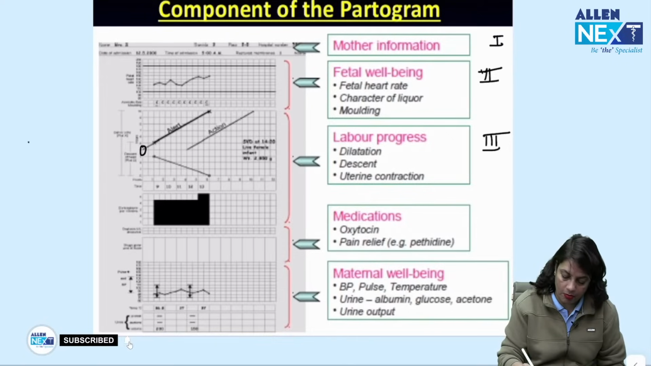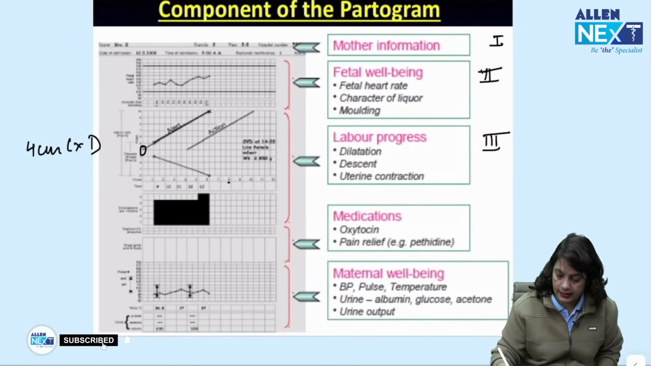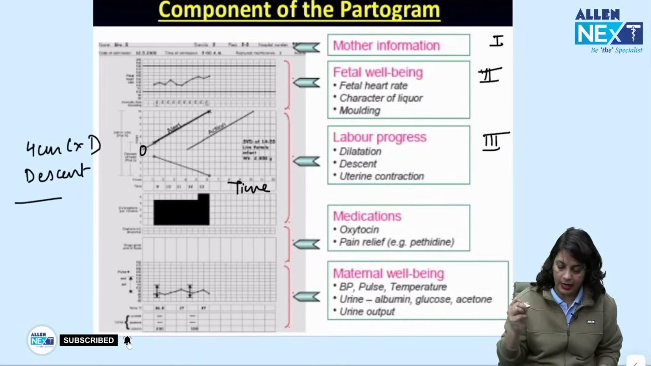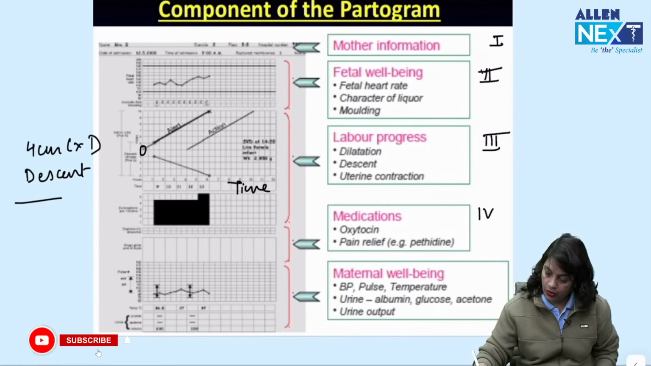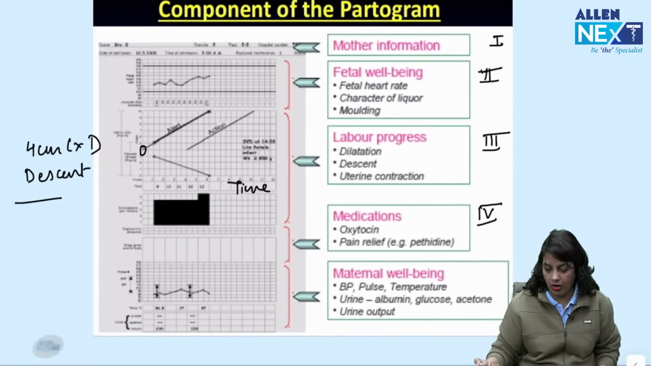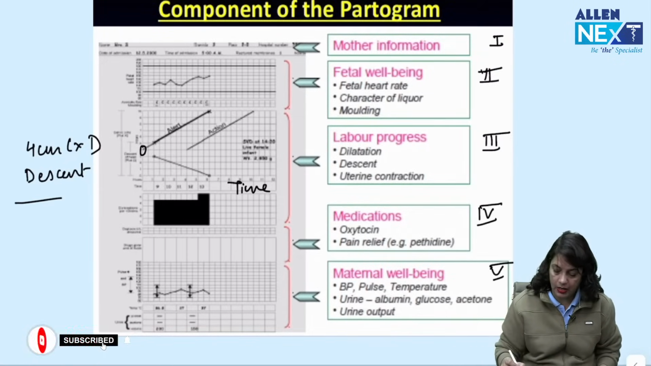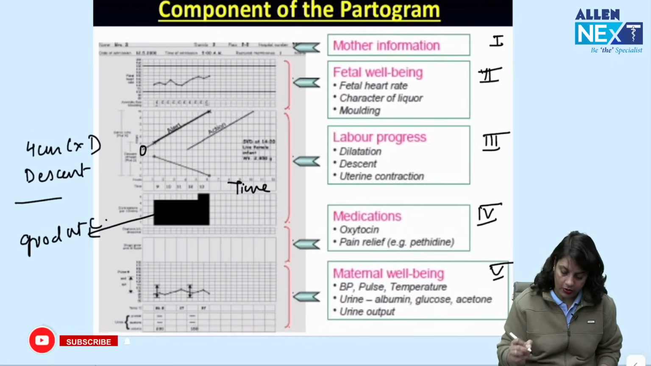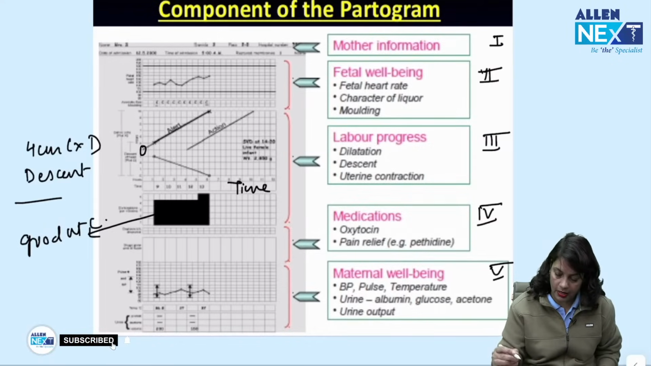Alert line starts from 4 centimeters of cervical dilatation. On x-axis we plot time, and in y-axis we plot the cervical dilatation and descent of fetal head. Then number 4 is medication, that is any oxytocin or pain relief you have given. Number 5 is fetal well-being, and in the labor progress there is uterine contraction. This dark mark is showing good uterine contractions. So, this is a normal delivery.